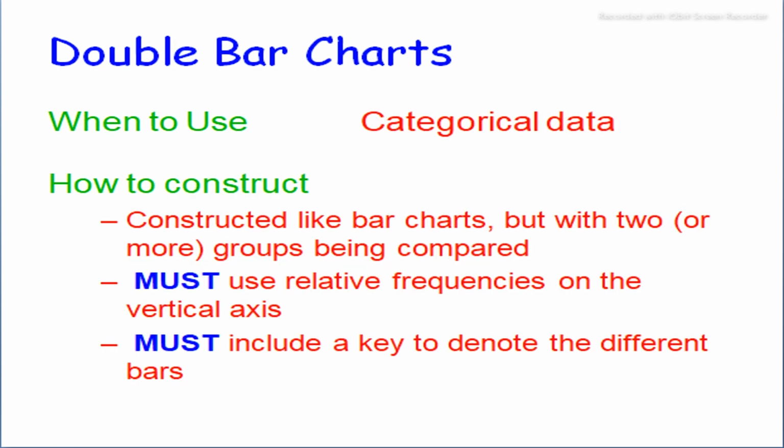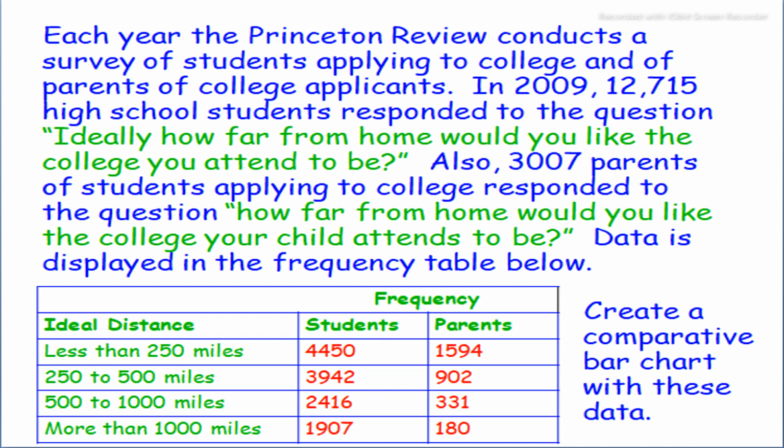In a double bar chart, we construct bar charts as before but with two or more groups being compared. In a double bar chart, we compare two or more groups, and it must use relative frequencies on the vertical axis, and it must include a key to denote the different bars. Here is an example of a double bar chart: students applying to college and the parents of college applicants.